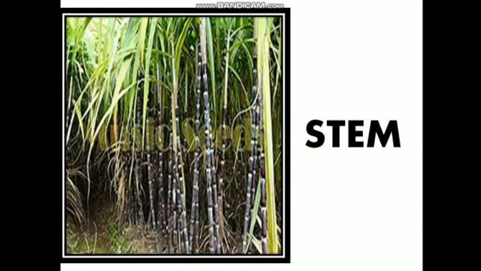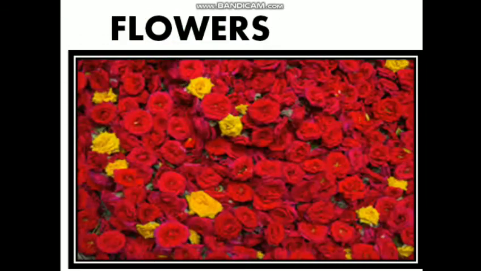Among stems, the examples that can be eaten as food are potato, sugarcane, etc. Now when it comes to flowers, we have different sources of food, like rose, which is used as a food item. It is also used to prepare juices like sharbat, which we used to have in summer. Another big modification of flower that we eat is cauliflower, etc.